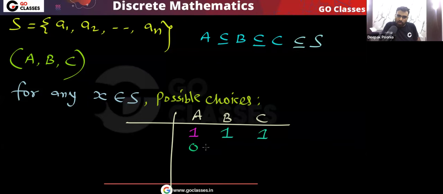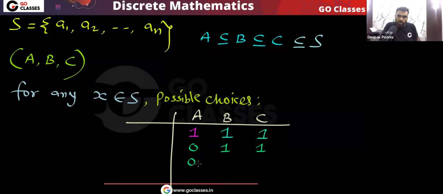This X does not belong to A. If this belongs to B, then this should belong to C because B is subset of C. So every element of B must be part of C. Yes or no? So you can see that this is also allowed. This is a possible choice. What is another possible choice?